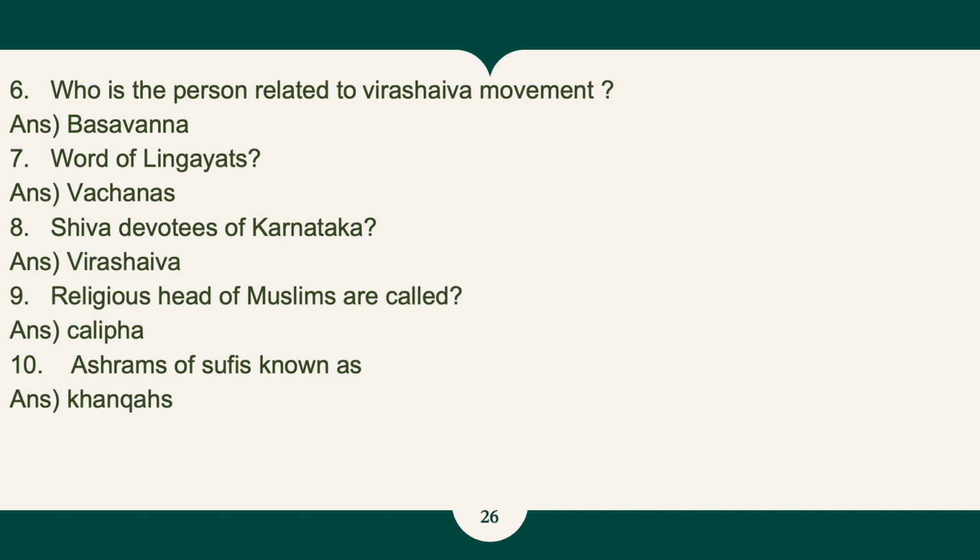Sixth question, who is the person related to the Veerashaiva movement? And that is Basavanna. The words of the Lingayats are known as Vachanas. Eighth question, Shiva devotees of Karnataka are called Veerashaivas. Ninth question, the religious head of Muslims is called Khalifa.